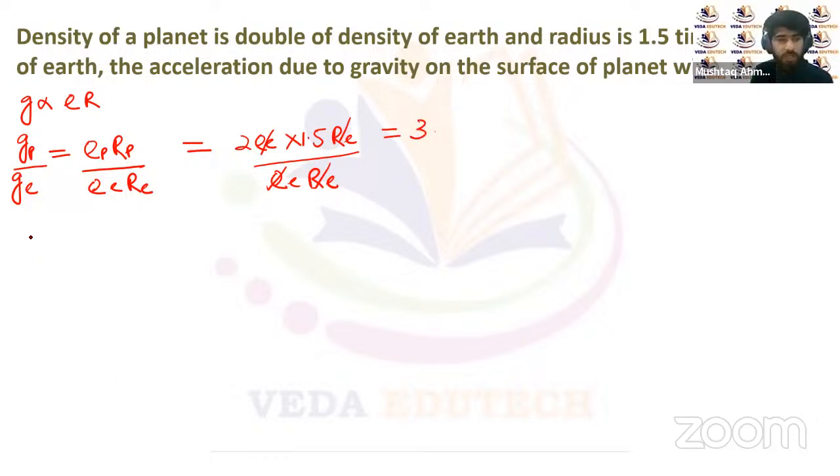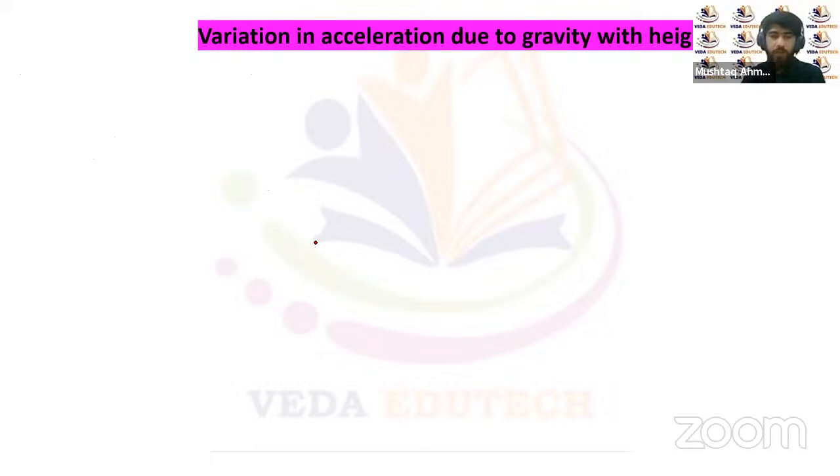It means that the acceleration due to gravity on that planet will be 3 times the acceleration due to gravity on Earth. So the acceleration due to gravity depends upon the density of the planet. It will depend on the radius of the planet as well.